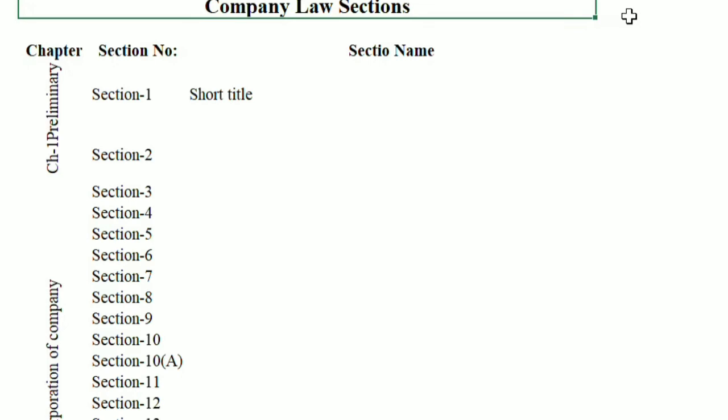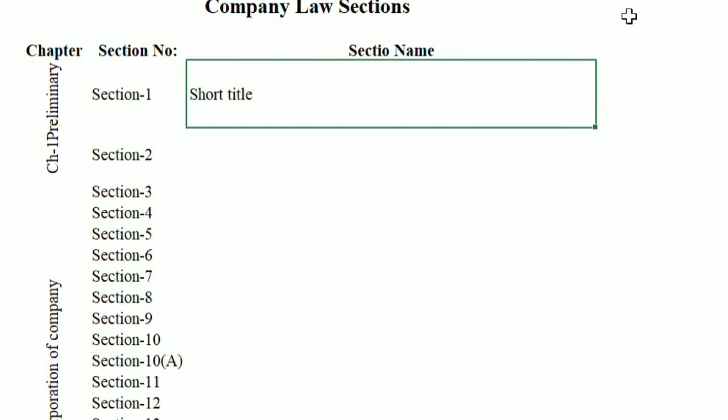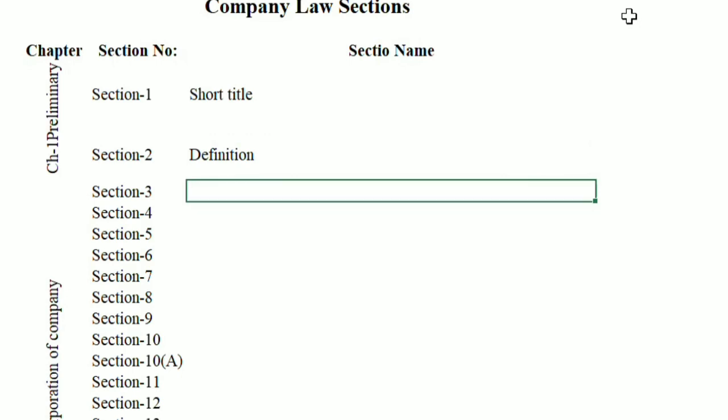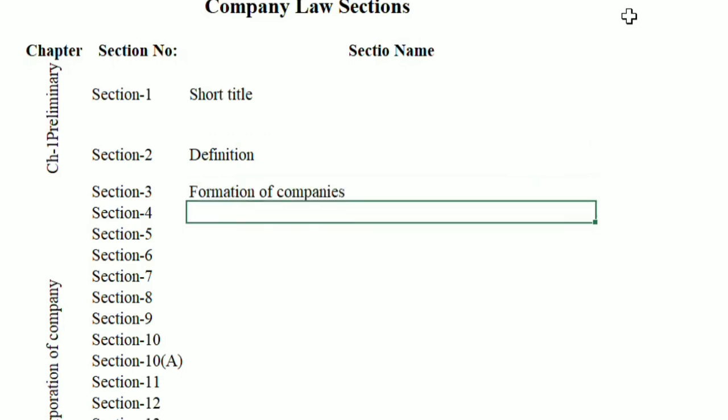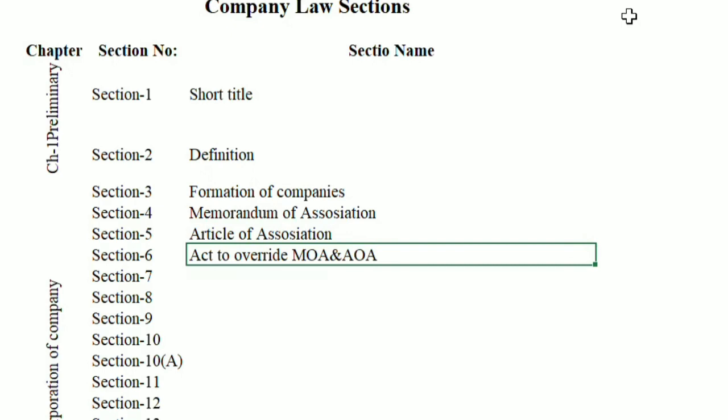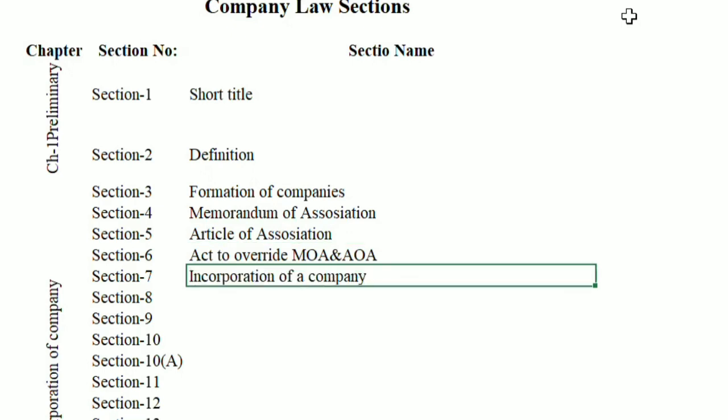CA Inter Corporate and Other Laws, Company Law sections are discussed from Section 1 to Section 148. Section 1 Short title. Section 2 Definition. Section 3 Formation of companies. Section 4 Memorandum of Association. 5 Articles of Association. 6 Act to override MOA and AOA. 7 Incorporation of a company.